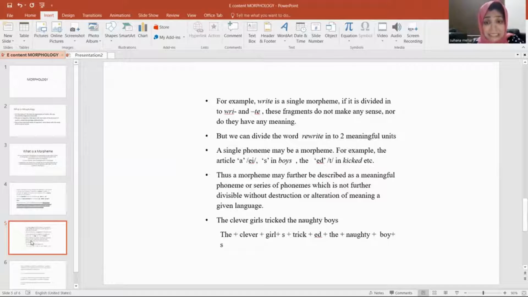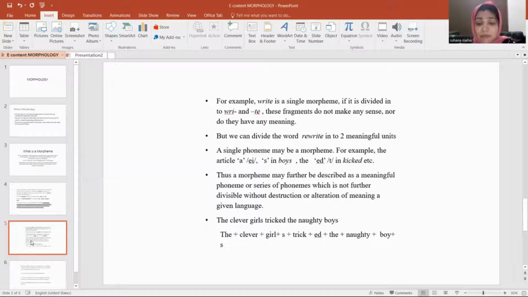If you take the word writing, then it has got two morphemes, write and ing. And what is that ing? Ing is a grammatical morpheme. It has a grammatical function there, and it indicates an action that is in progression. So when talking about write, it's a single morpheme. You cannot further divide that word into two. Another example, rewrite, which we discussed, can be divided into two meaningful units, re and write.